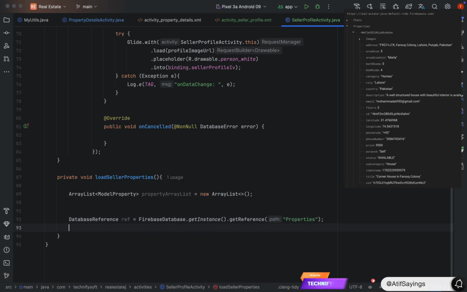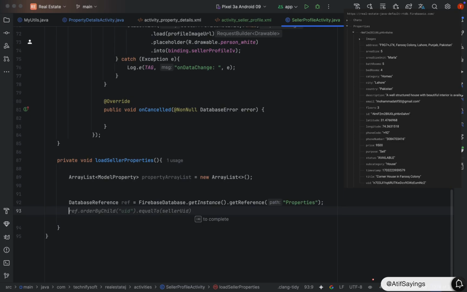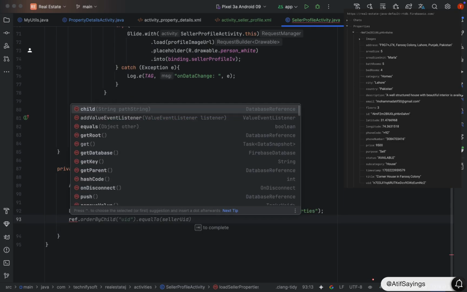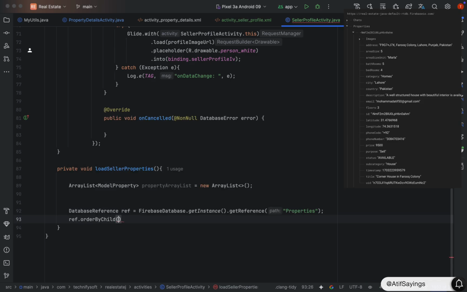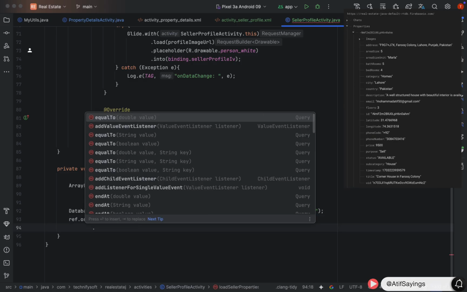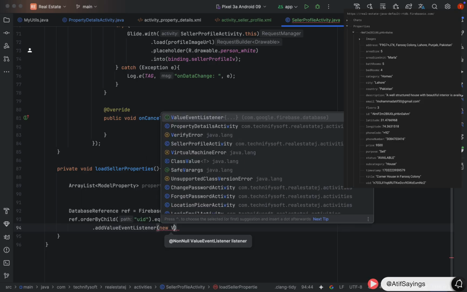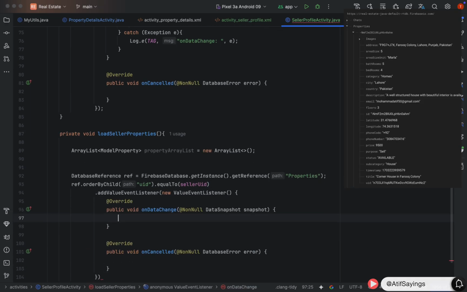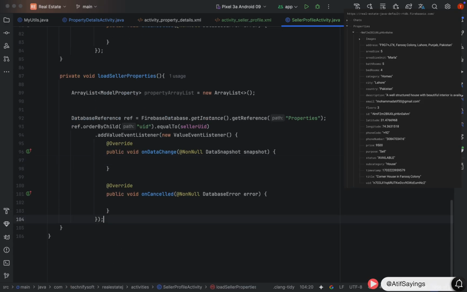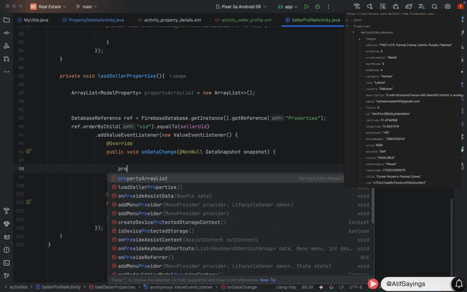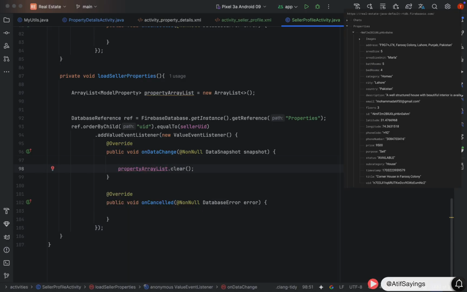Since we need to get only those properties which are added by this seller, we will use orderByChild query. ref.orderByChild. Path will be uid, .equalTo, pass the UID of the seller, that is sellerUid. After that, we will add a value event listener using .addValueEventListener, new ValueEventListener. This will implement two methods, onDataChange and onCancelled. In onDataChange function, we will get the properties of the seller.